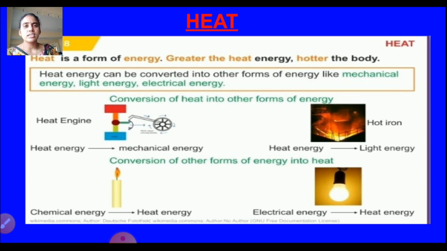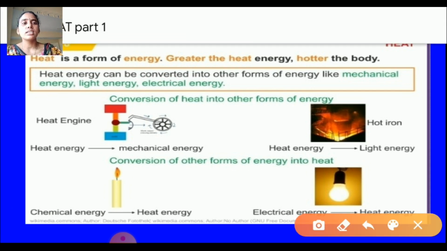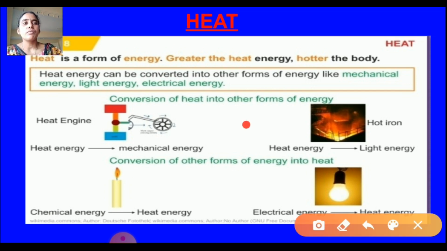Very good. And finally, what is heat? The hotness of an object is nothing but heat. If you touch something and feel hot, it is heat. Let us discuss briefly about heat. Heat is a form of energy. The greater the heat energy, the hotter the body is.